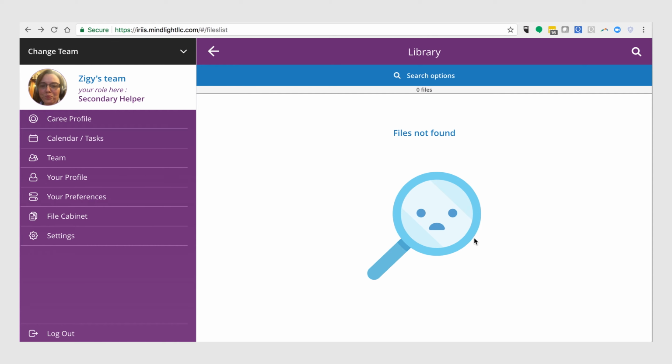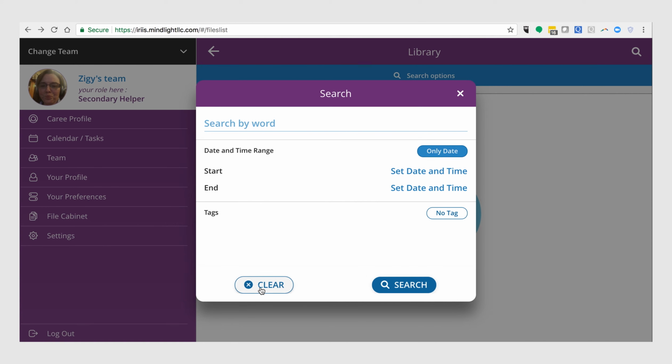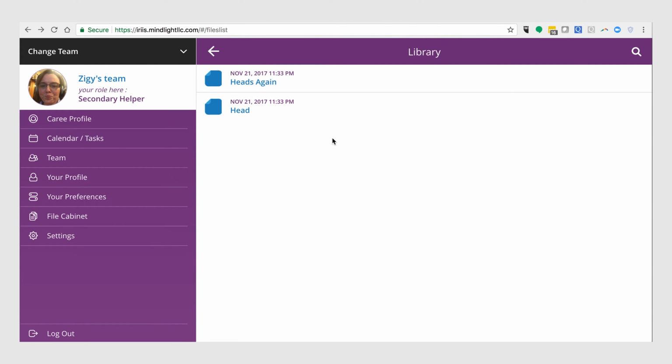And that might freak you out if you're in there wondering, where are my files? It says files not found, but we see that it says search options, 0 files. So it's always a good idea to click in there and again click clear and then hit search. That way you're really sure that you've hit all of the different angles.